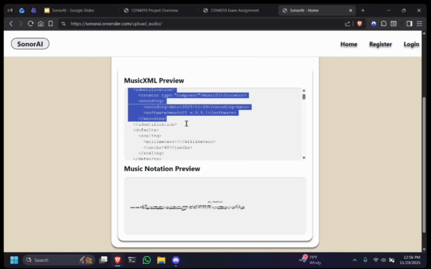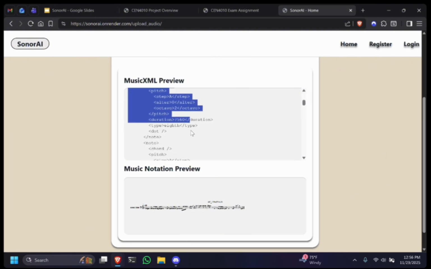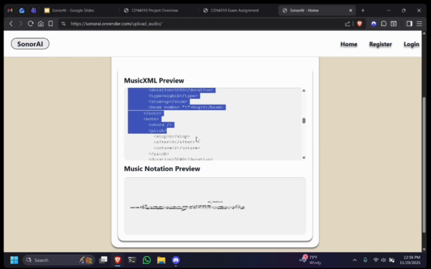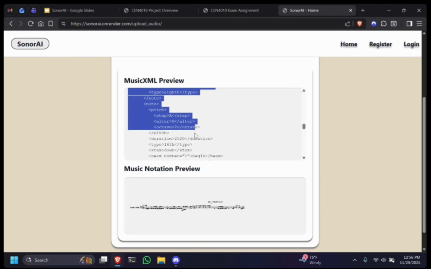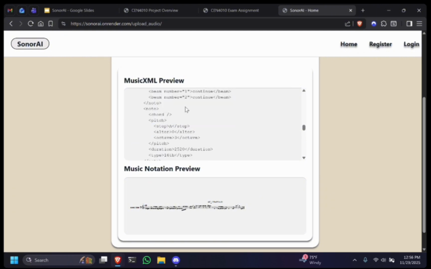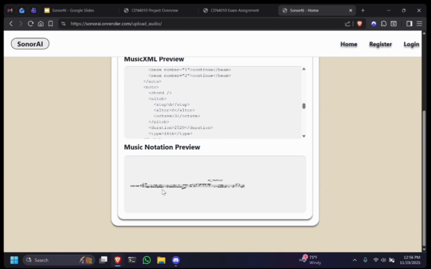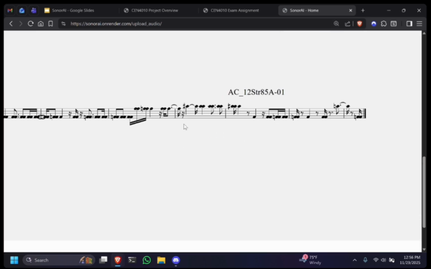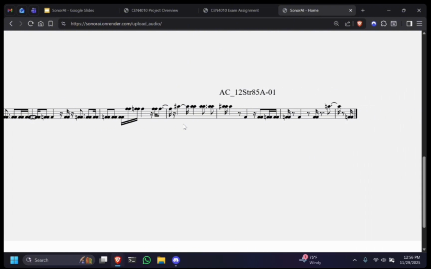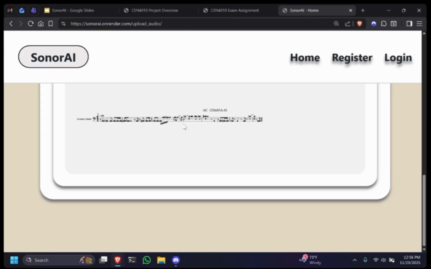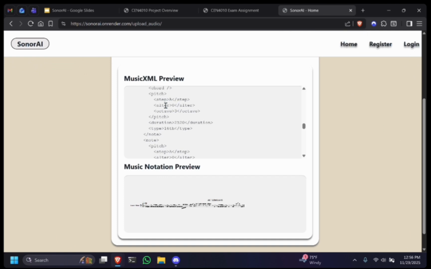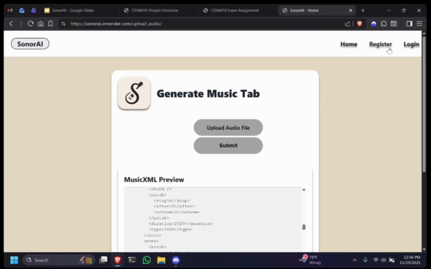Here we have the music XML preview, which is the raw code for the sheet music. An unauthorized user cannot download it, but they could save this to a text document and convert it themselves. So that functionality is not entirely lost. We also have the music notation preview here, which can be zoomed into, and we can see the sheet music has been generated. That is saved as an SVG, so again, they could download it in a very similar way to the preview, if so desired.